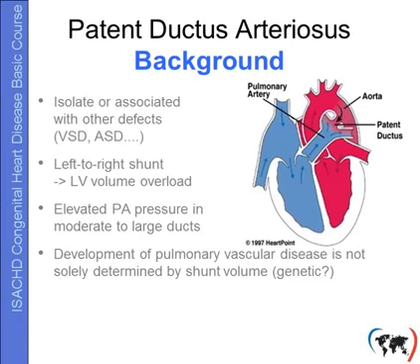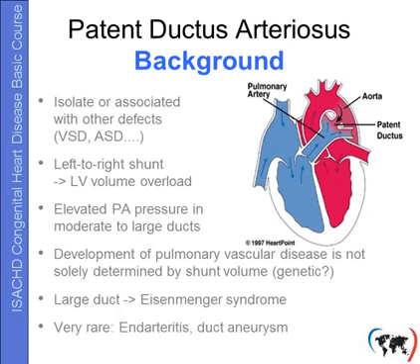This is not solely determined by the shunt volume. Probably there are some genetic reasons and genetic predisposition that determines the development of this complication. If the duct is really large, Eisenmenger syndrome will develop. There are very rare complications encountered, such as endarteritis or duct aneurysm.